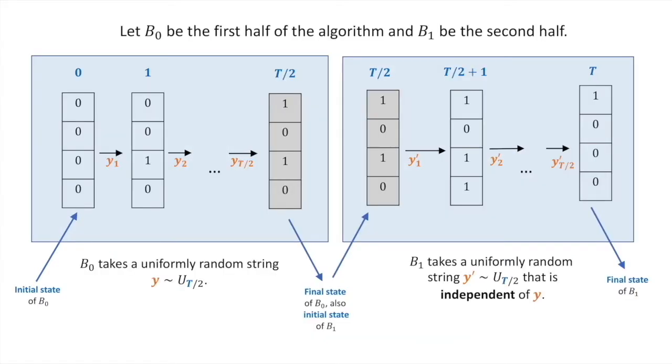Now consider the midpoint of this algorithm and divide it into two equal parts. So let B0 be the first half of the algorithm and B1 be the second half of the algorithm. So now B0 is an algorithm that takes a uniformly random string y over t over 2 bits and outputs a final state. This final state is defined to be the initial state of B1, the second half. So B1 now takes a uniformly random string y prime over t over 2 bits that is independent of y.